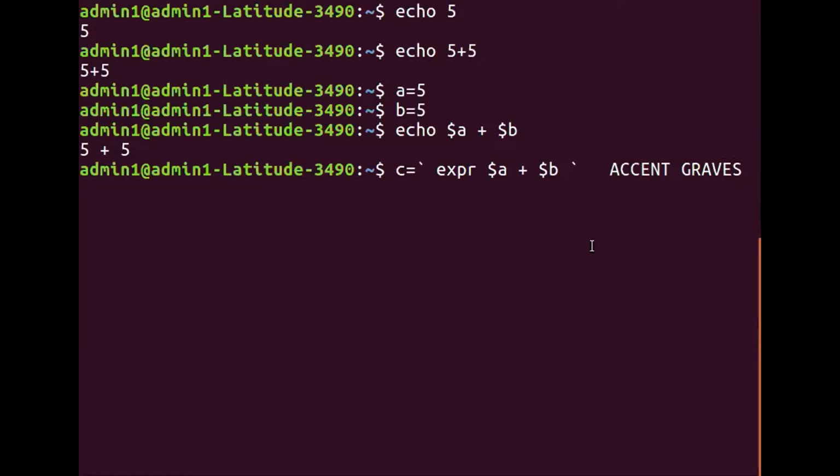On the keyboard, you will find this single reverse quote just below the tilde character, which is to the left of character 1. On the left side, just above the tab key, you will find this accent grave. There has to be a space here, and there has to be a space here. So now C is equal to expr $A plus $B. I am going to press enter key. Now, after I press enter key, what will I get?